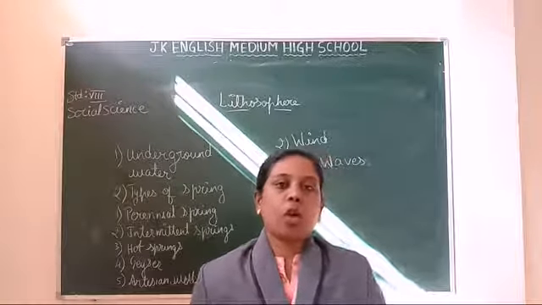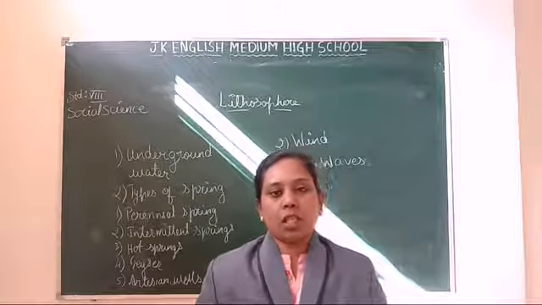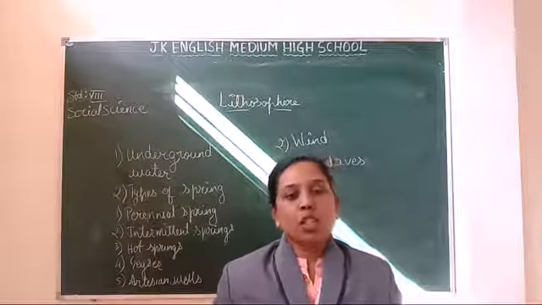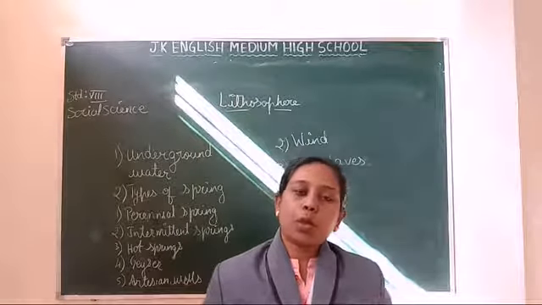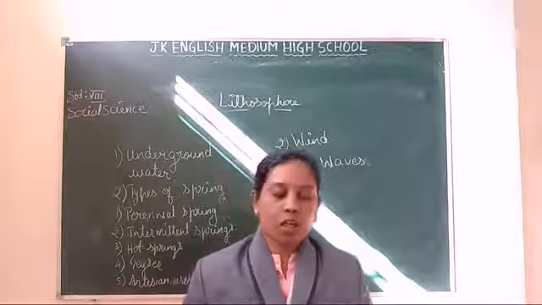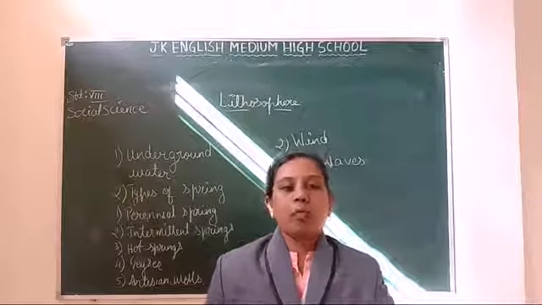So those rocks which allow water are called pervious or porous rocks, and the rocks which do not allow the water to go deep inside the earth are called impervious or non-porous rocks.